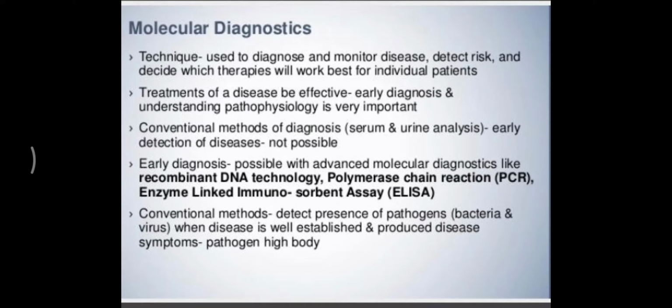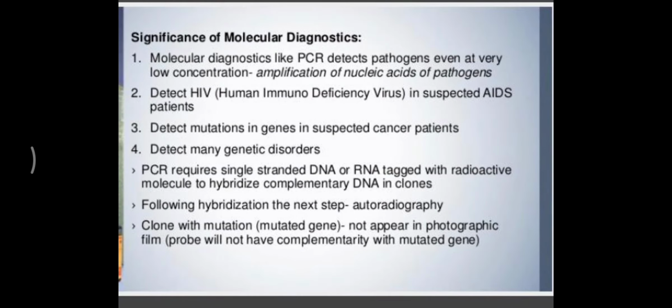But by using effective methods like recombinant DNA technology, polymerase chain reaction, and enzyme linked immunosorbent assay, which is ELISA, it was made possible that even if the count of pathogen is low, it is still detected and treated. People are no more waiting for the arrival of symptoms. So this is how diagnostics has become easier, and when the diagnosis is done easily, the treatment is also made possible without any issues.